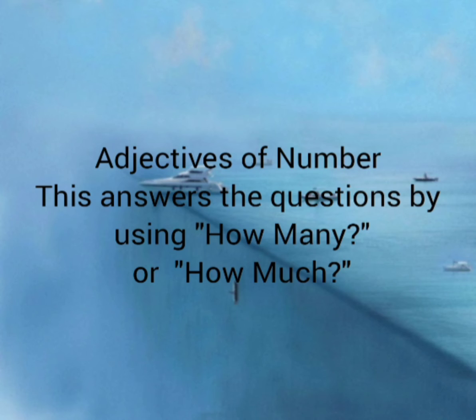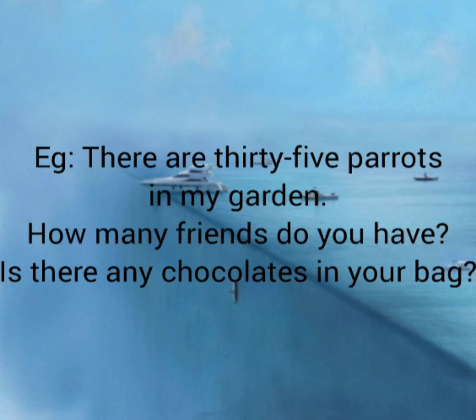The next one, adjectives of number. These adjectives answer the questions how many or how much. If you want to find the adjectives of number, we can ask these questions, how many and how much. For example, there are 35 parrots in my garden. In the sentence, 35 shows the adjective of number. If you want to find the adjective of number in a sentence, we have to ask the two questions, how many or how much. So, here 35 parrots is the adjective of number.